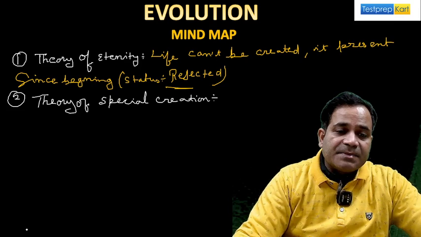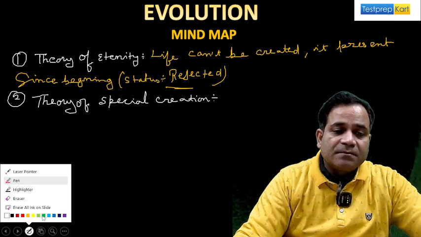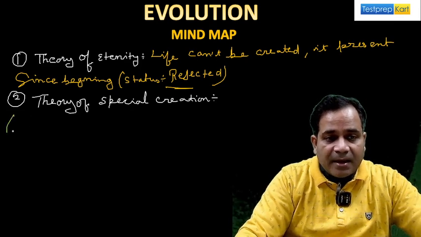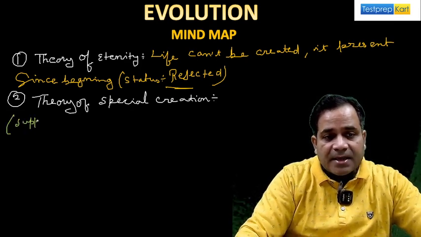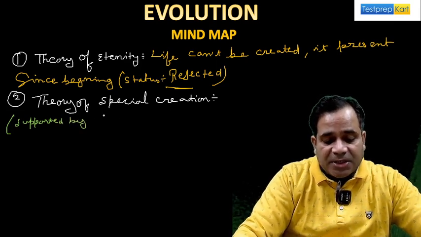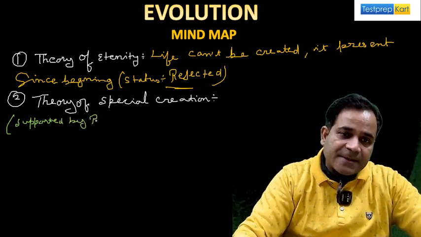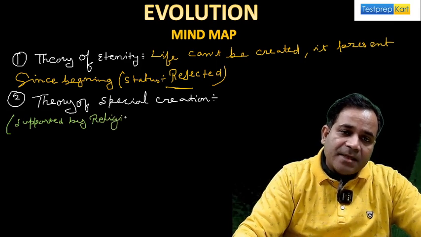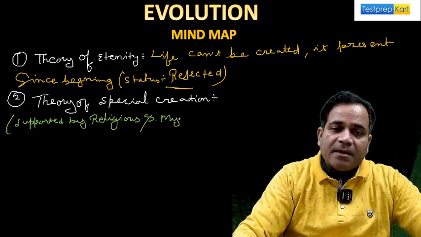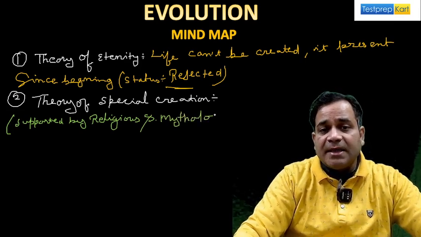This theory of a special creation is supported by religious and mythological texts.